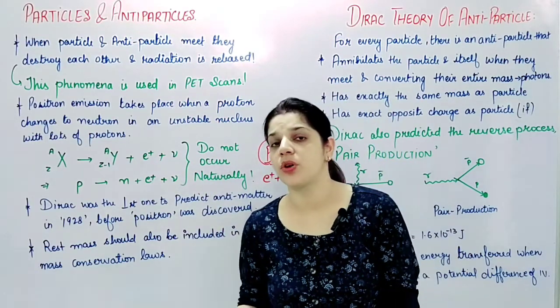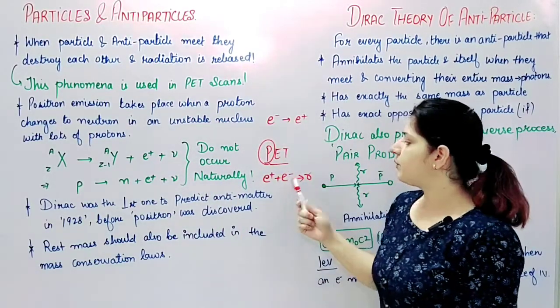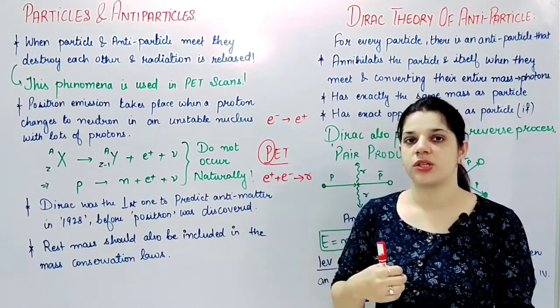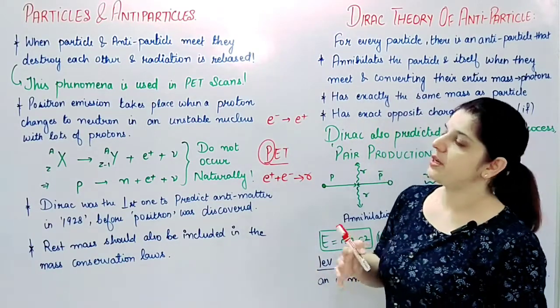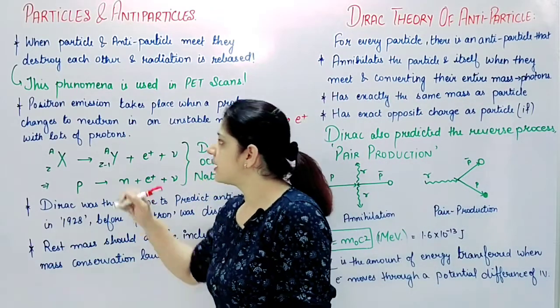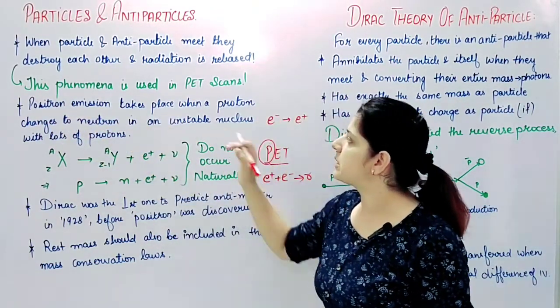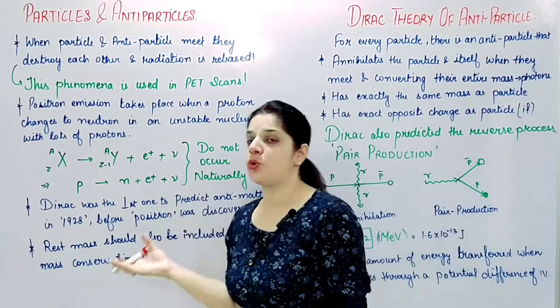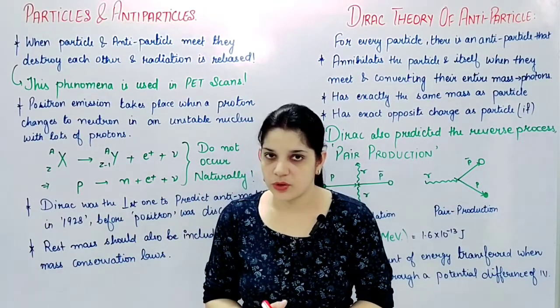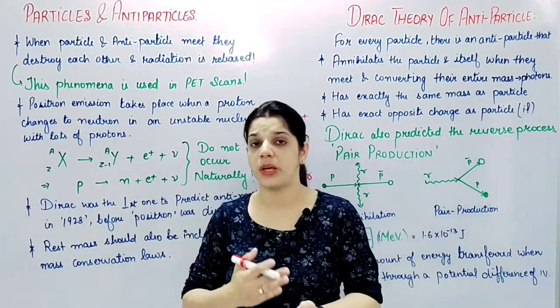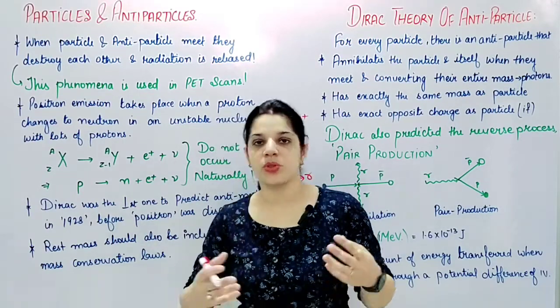Now, positron emission takes place. When does this positron emission take place? We said that we are injecting these positrons into our bloodstream, but how are these positrons emitted? The answer is that positron emission takes place when a proton changes to a neutron. We know that electrons are in the outermost shells of the atom. Then we have a nucleus where we find protons and neutrons.